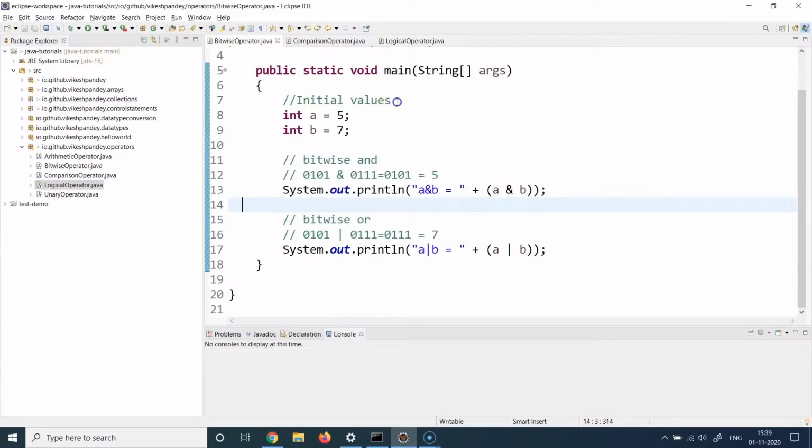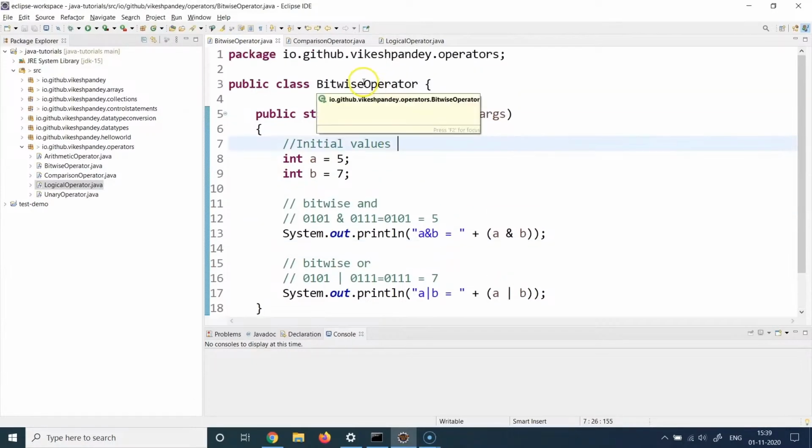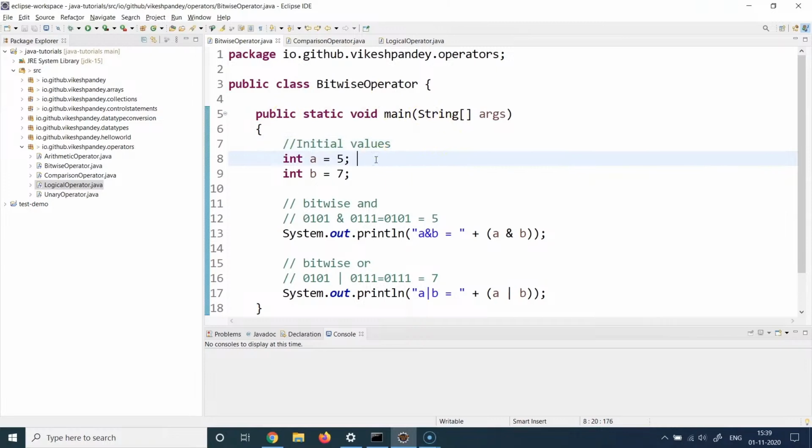So here I have again created a class called bitwise operator. I have a public static void main method. I have two variables here, which are int a equal to 5 and int b equal to 7. Now these 5 and 7 are actually stored as bits, as zeros and ones in the computer's memory. So how are they actually stored?